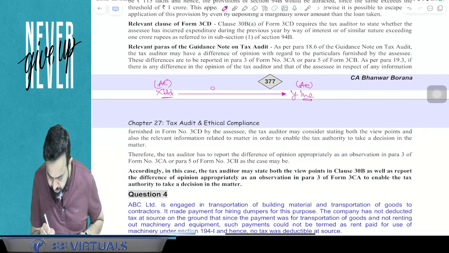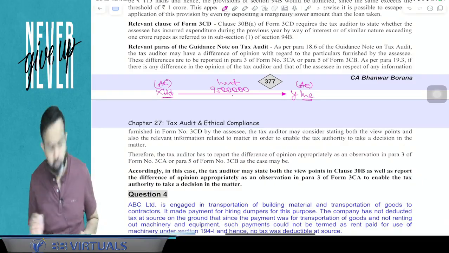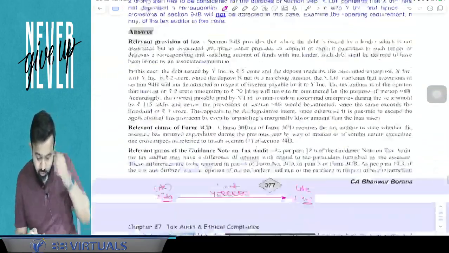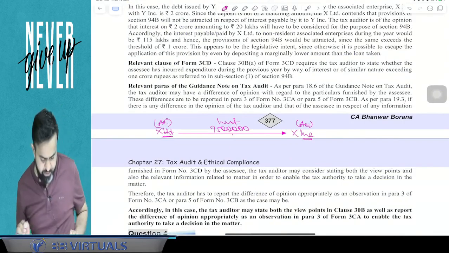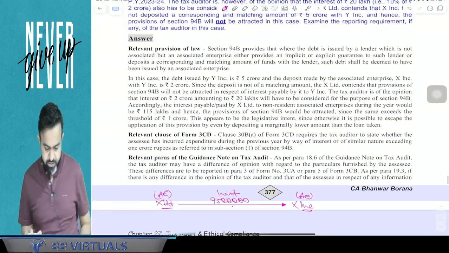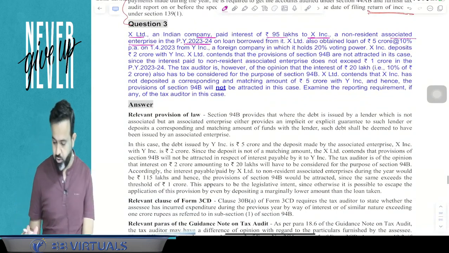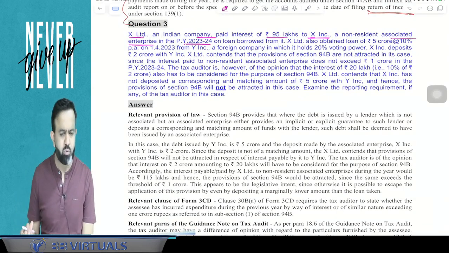X Limited paid interest of 95 lakh rupees to Y Inc. So here, interest of 95 lakh rupees is paid to the associate enterprise in the current year on the loan borrowed, and both are associate enterprises.